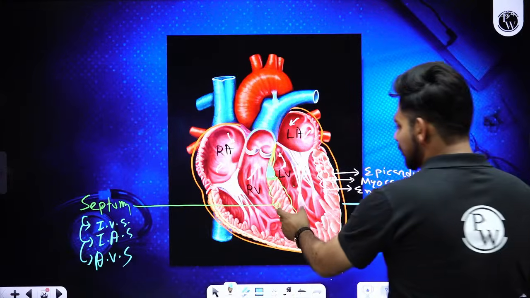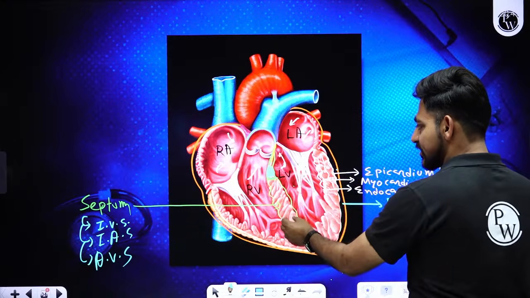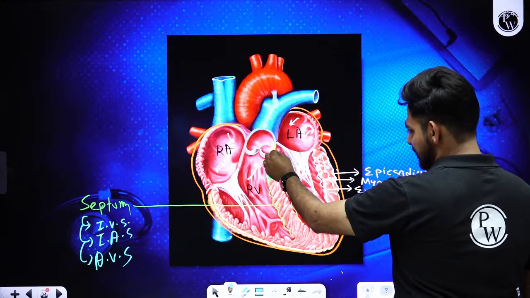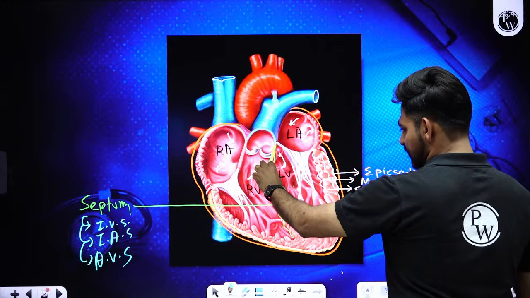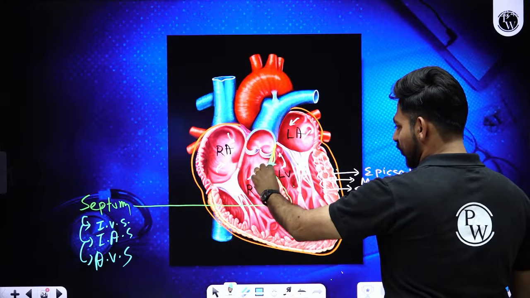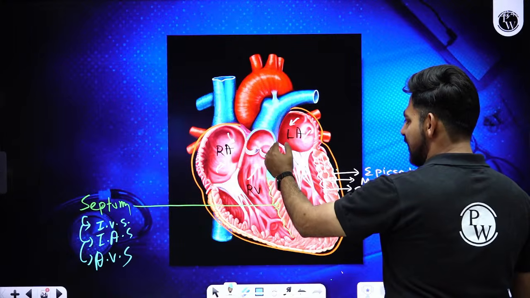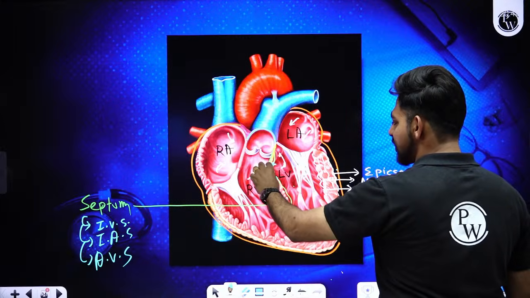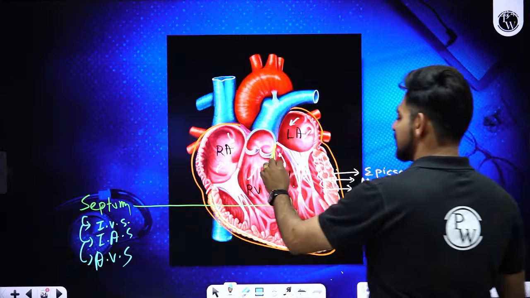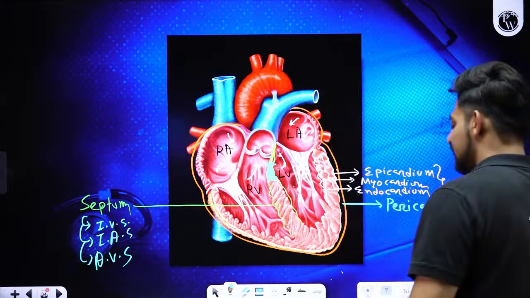The septum between the ventricles is muscular in nature. The septum between the atria is also muscular in nature. But the septum connecting these two, the atrial septum and the ventricular septum, is the atrioventricular septum, which is fibrous in nature.